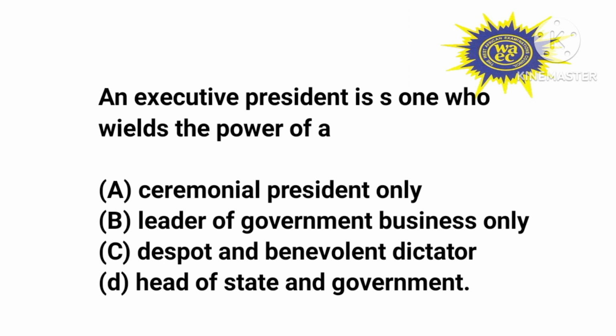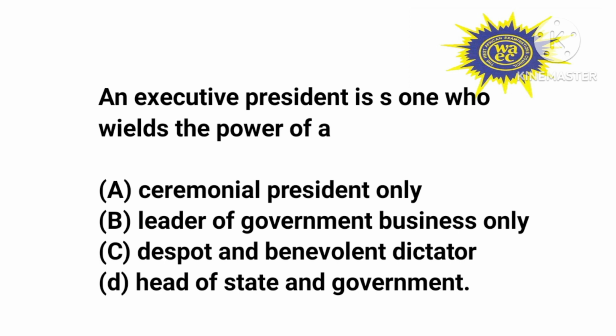Option C, we have despot and benevolent dictator, which is incorrect. An executive president is not a dictator because in a federal system of government, the head of state is the executive president. In a federal system of government, we have the three arms of government: the judiciary, the executive, and the parliament or the legislature.